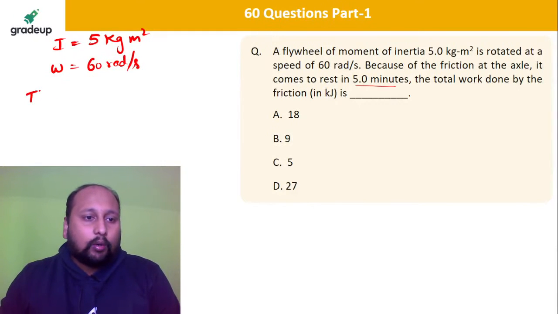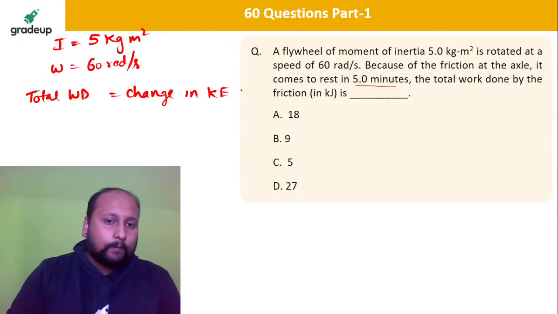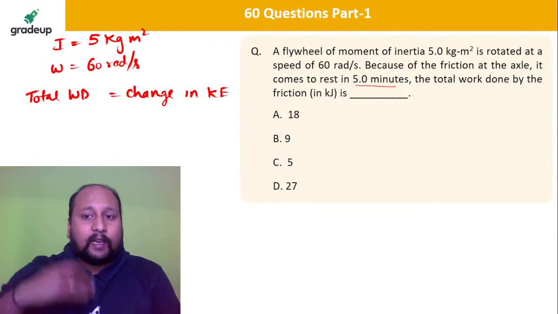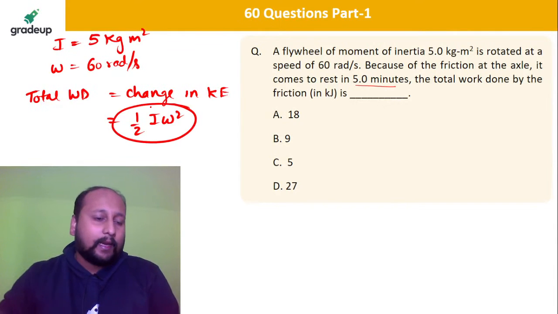I can say the total work done is equal to change in kinetic energy. So, if I am able to calculate the change in kinetic energy, I will be getting the final result. Calculate the change in kinetic energy, because final velocity equal to 0. Directly I can say half I omega square. From this I will be getting the answer.